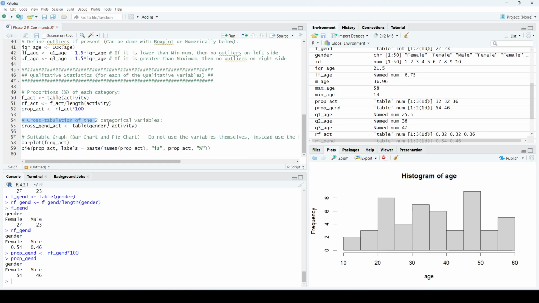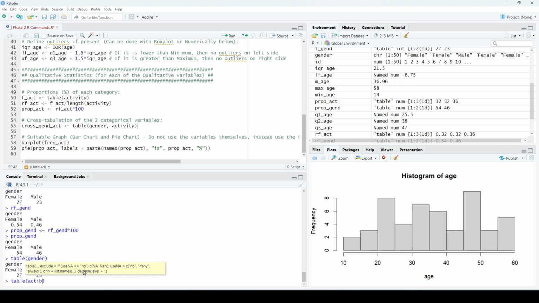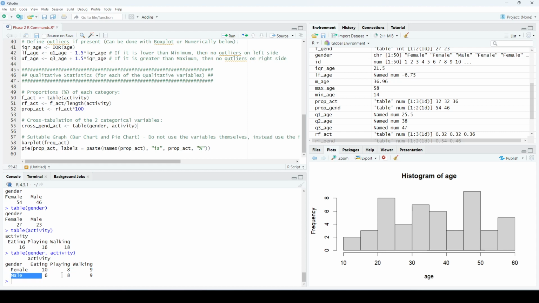Now we need to find the cross tabulation of the two categorical variables. So I know that table gender is the frequency table of the gender, and this is the frequency table of the variable activity. Now I need to find the cross tabulation of them both. The command is table gender comma activity. This will give me a cross tabulation with gender on the rows and activity on the columns, as you can see. So the first variable you specify will be on the rows.